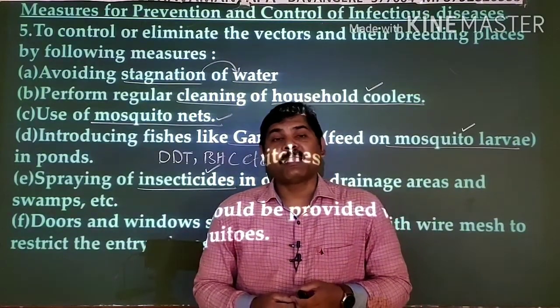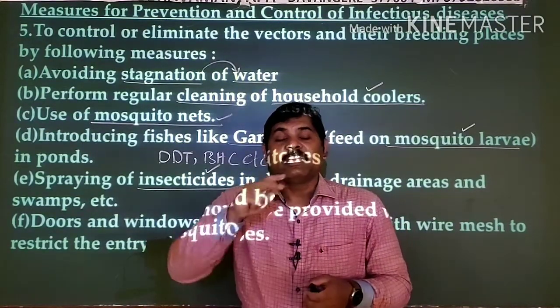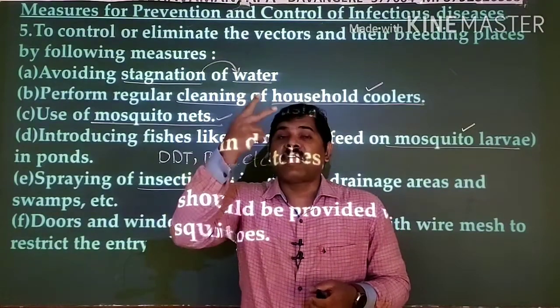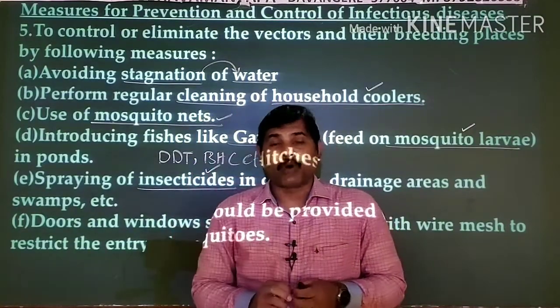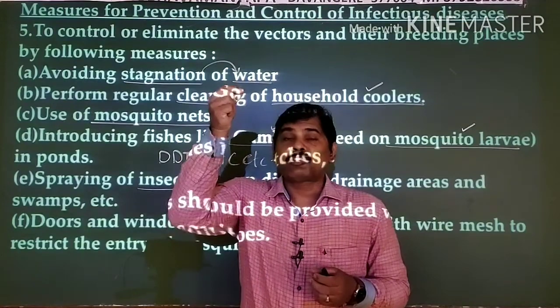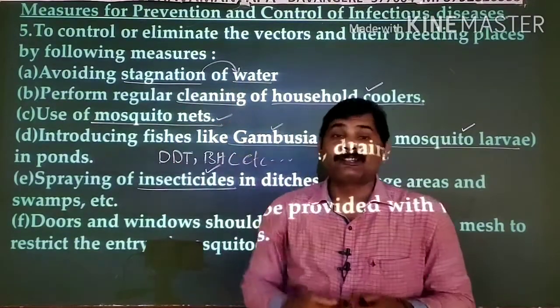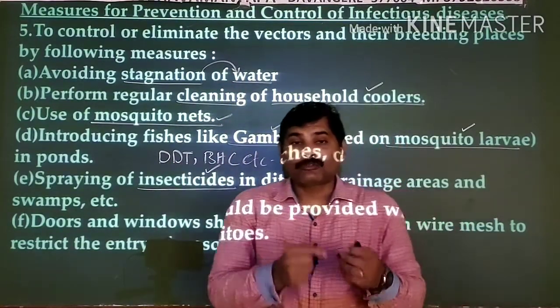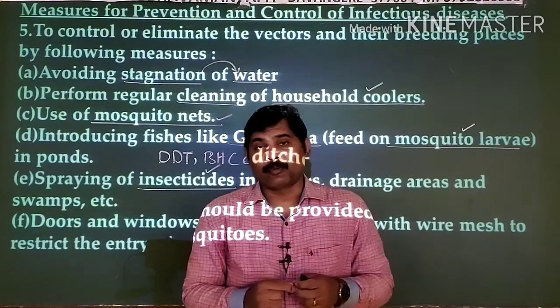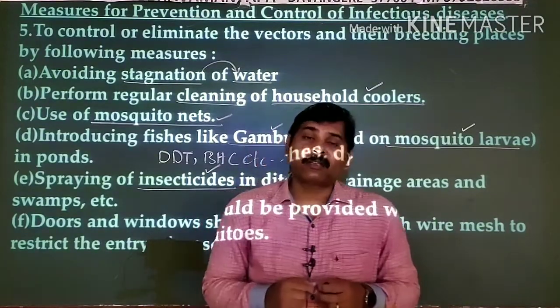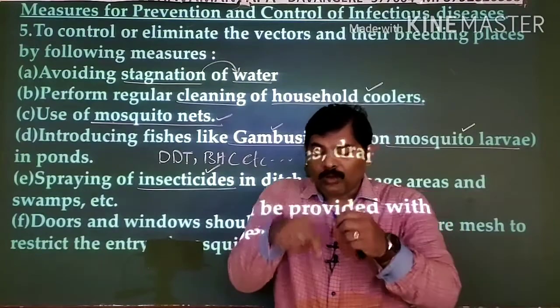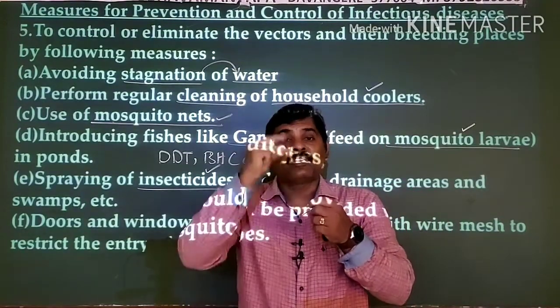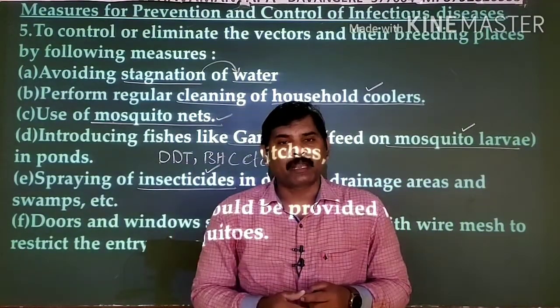So when it forms a layer on the surface of the water, it cuts off the contact of air with the water, so that the atmospheric oxygen will not get dissolved in the water, and that is also not available to these larval and pupal stages. An interesting point related to this: though they are living within the water, the larval stages of mosquitoes respire with the help of atmospheric air.